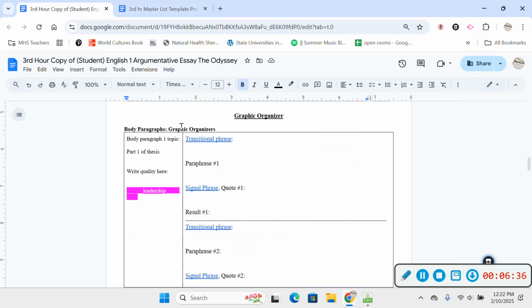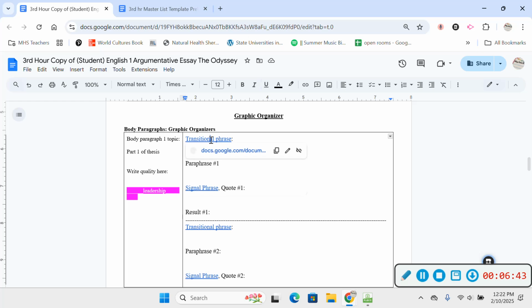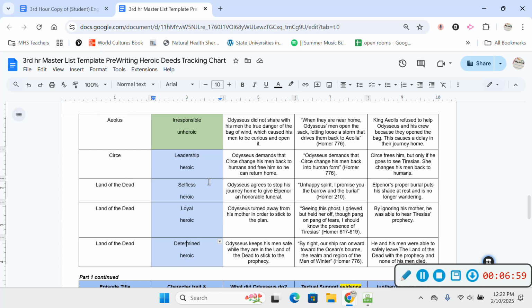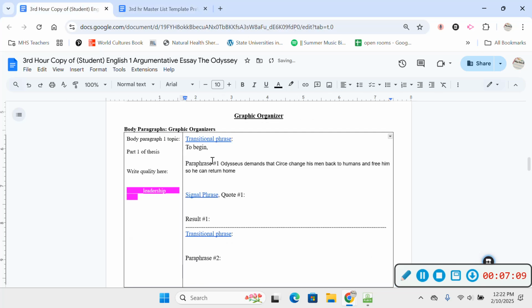Okay? Alright, so right here, anytime you start a body paragraph, you have to start with a transitional phrase. So we have hyperlinked transitional phrases here that you can use. I'm just going to give you one to begin. It is a perfect way to start your first body paragraph. The next thing you're going to do is copy and paste your paraphrase for your first quality. So if I say leadership, I'm going to find an example of leadership, and then I'm going to just take that and copy and paste it over here to my paraphrase.